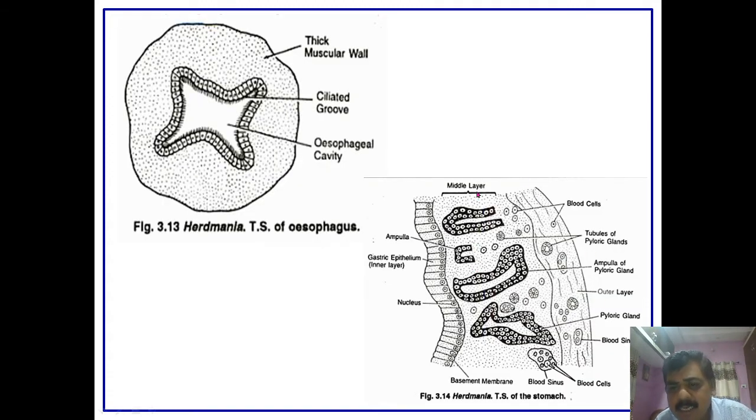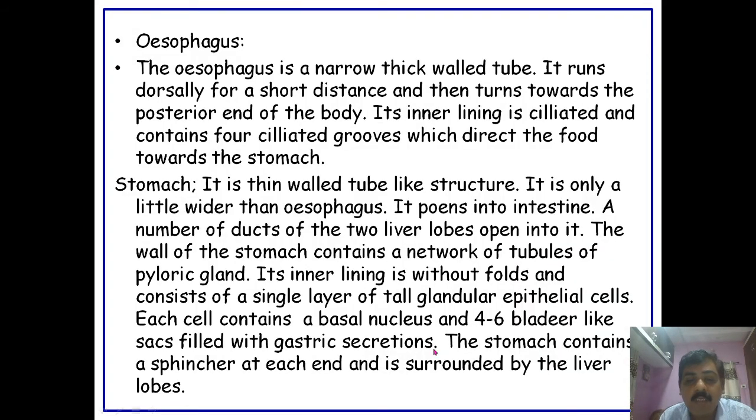This is the histological structure of the stomach. In the stomach, the important digestive gland is the pyloric gland, and this is the ampulla of the pyloric gland, having a blood vessel, and the gastric epithelium which secretes various digestive juices.